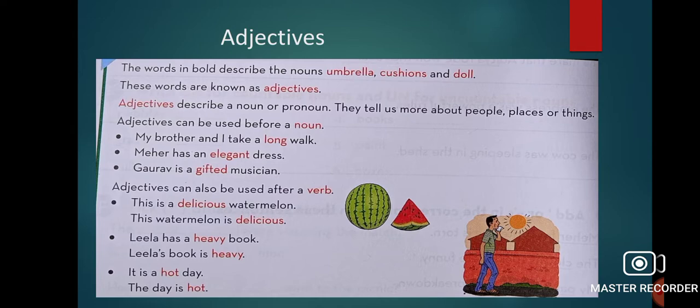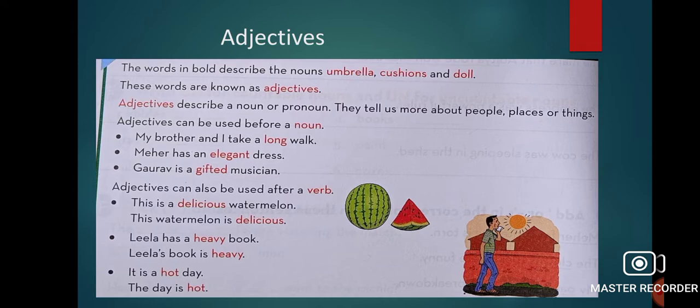Now here you can see some words written like umbrella, cushion, doll. Now these are some nouns. Fine. Now the word that describes a noun, like you say this bottle is very big. Now what is the noun here? Noun is bottle. But how is the bottle? It is big. So big is adjective. Here big describes the bottle.